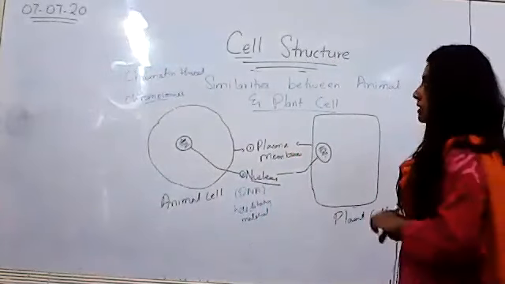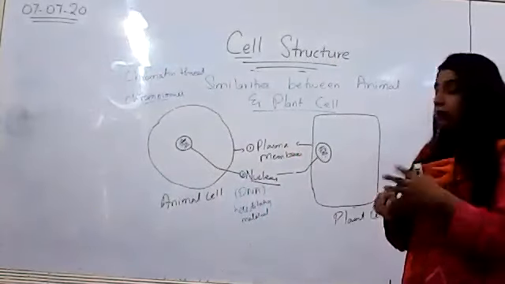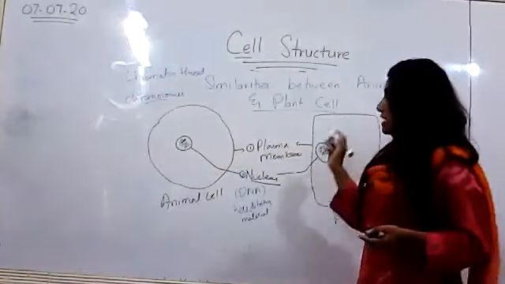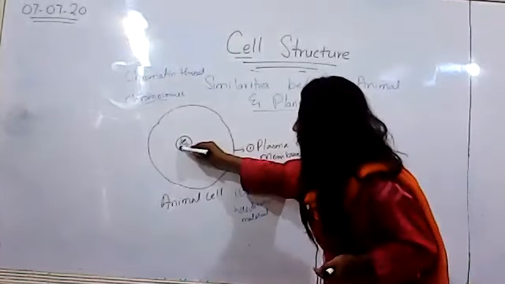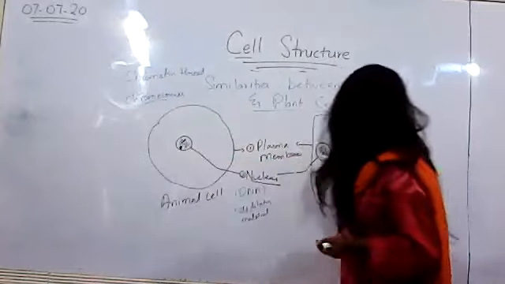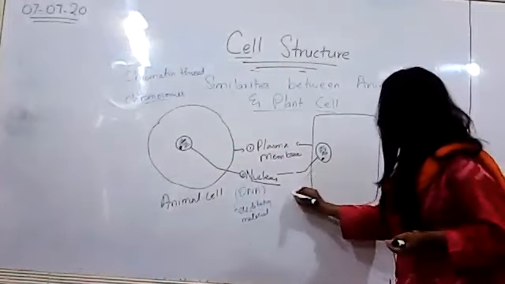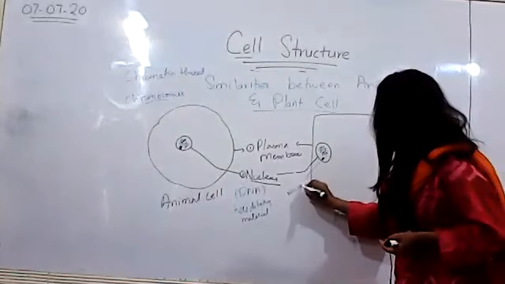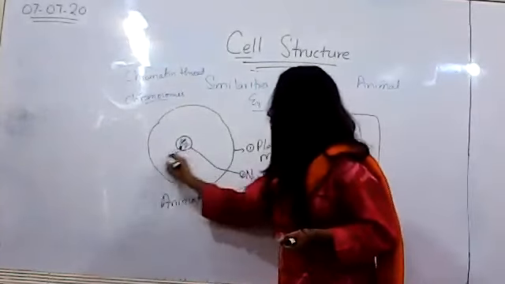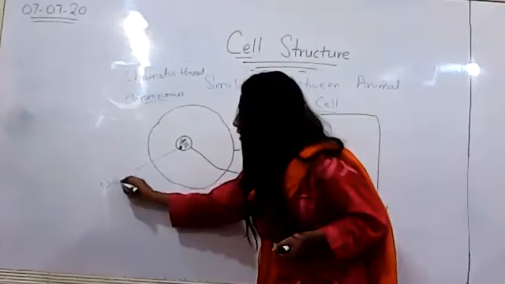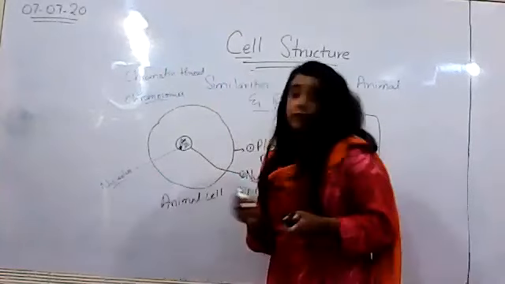The nucleus not only contains the chromatin and the DNA, it also contains a darker region, a very dark region, and that is termed as nucleolus. This nucleolus is also found both in animal and plant cells. So this is termed as nucleolus, right?